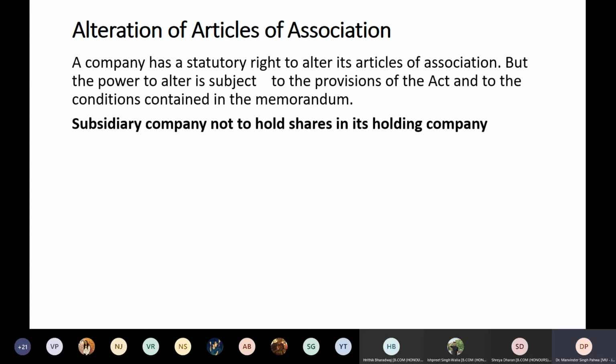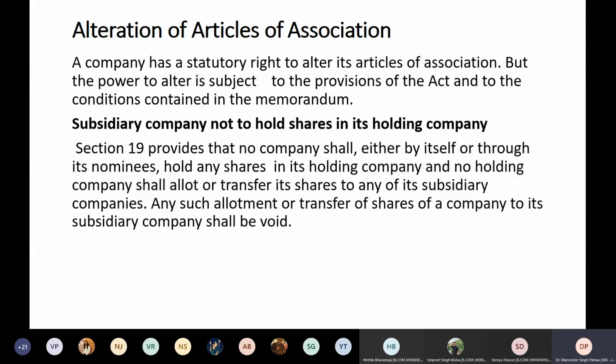Okay, so a subsidiary company does not hold shares in its holding company. Section 19 provides that no company shall, either by itself or through its nominee, hold any shares in its holding company, and no holding company shall allot or transfer its shares to any subsidiary company. Any such allotment or transfer of shares of a company to its subsidiary company shall be void. Okay, so this is something related to this. Regarding this particular clause, we will talk about it when we talk about the types of companies, which is your next chapter.